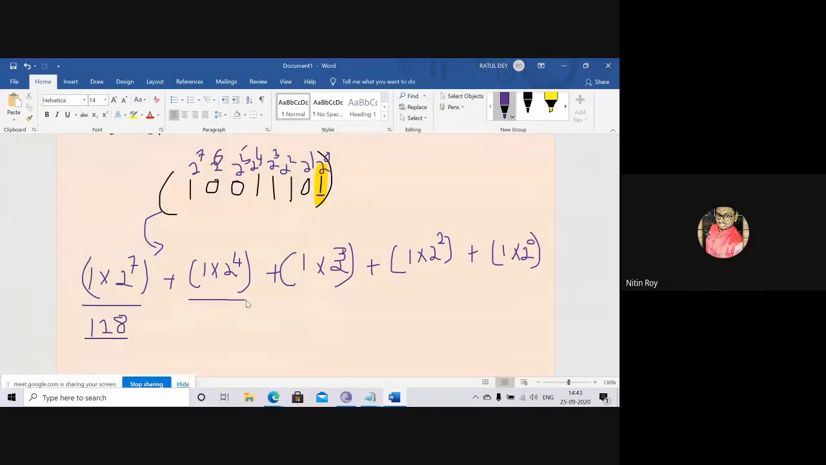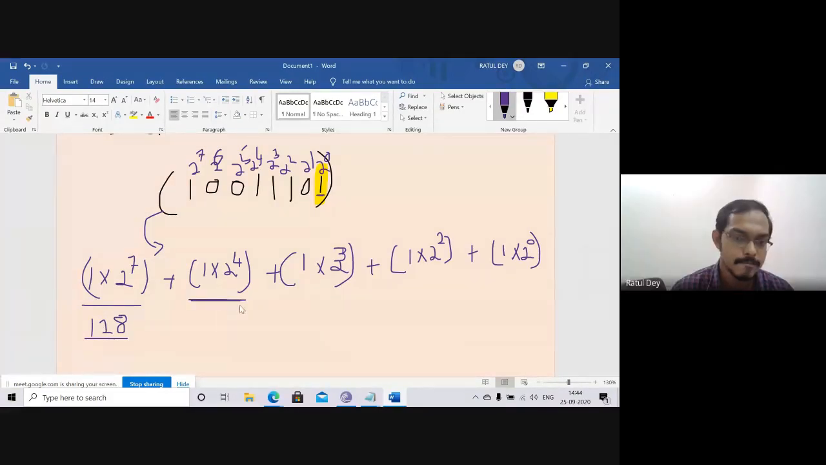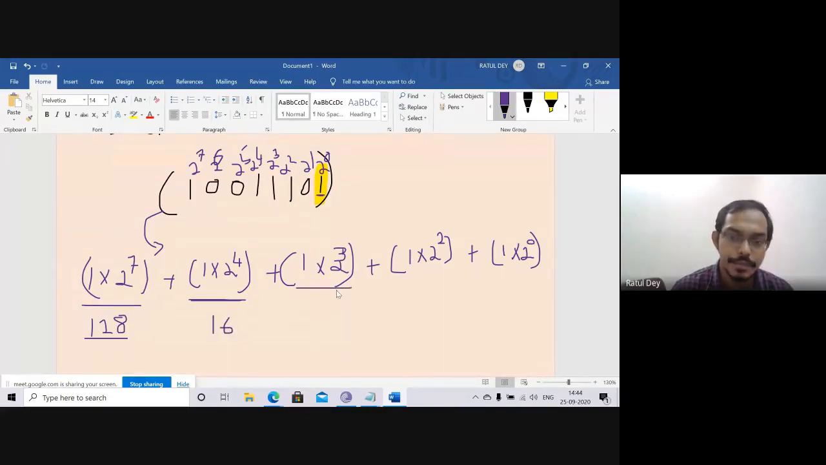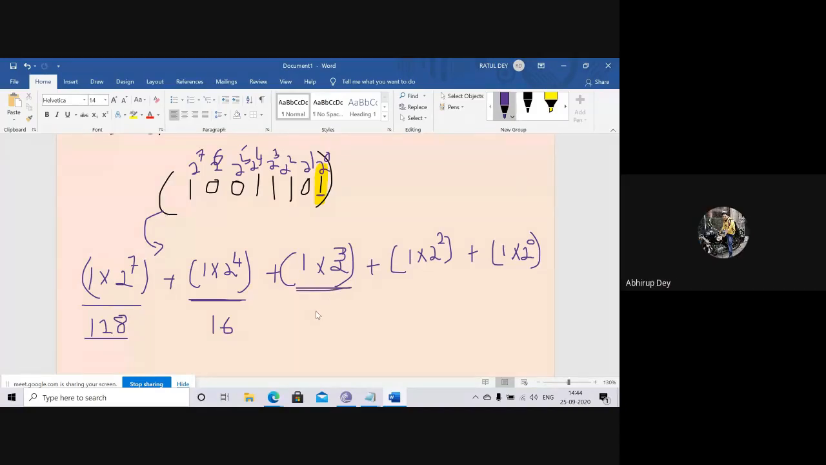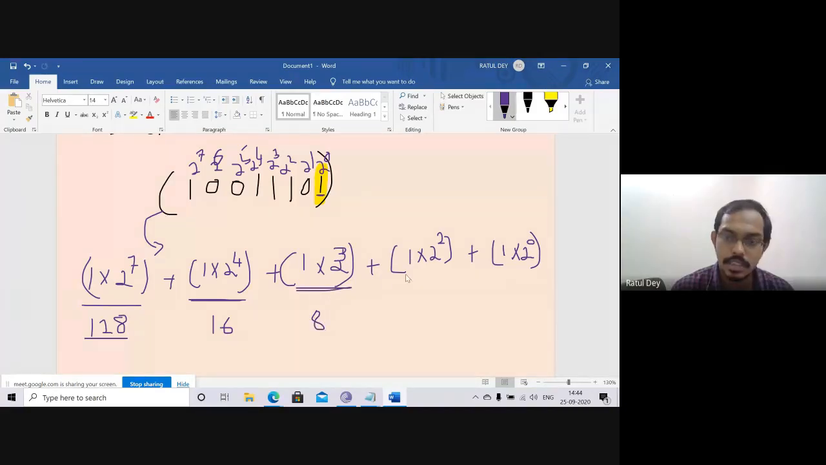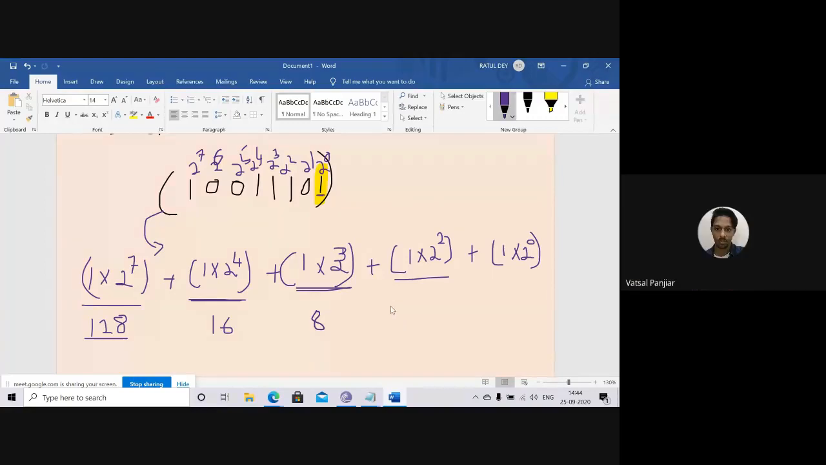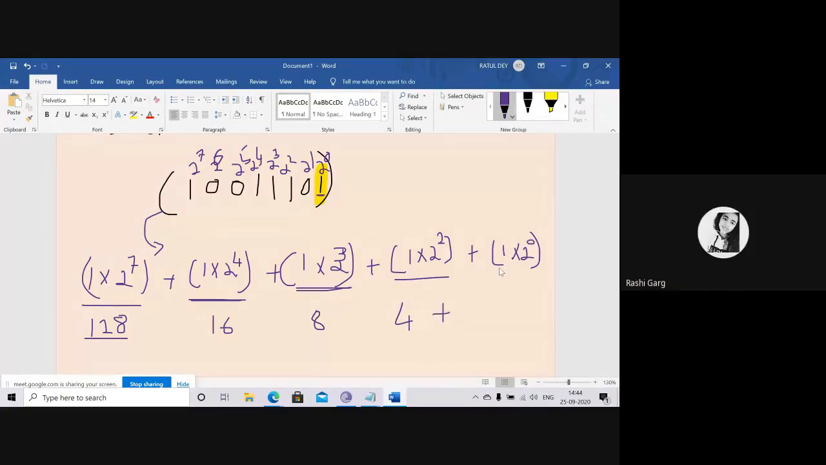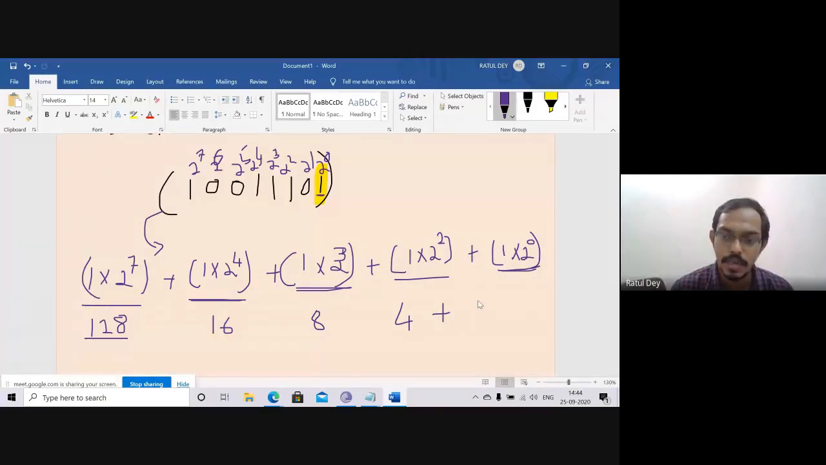Can anyone say what is the value of 2 to the power 4? 16. What is the value of 2 to the power 3? 8. What is the value of 2 to the power 2? 4. And what is the value of the last one? Any number to the power 0 is 1. And 1 multiply 1 is 1.